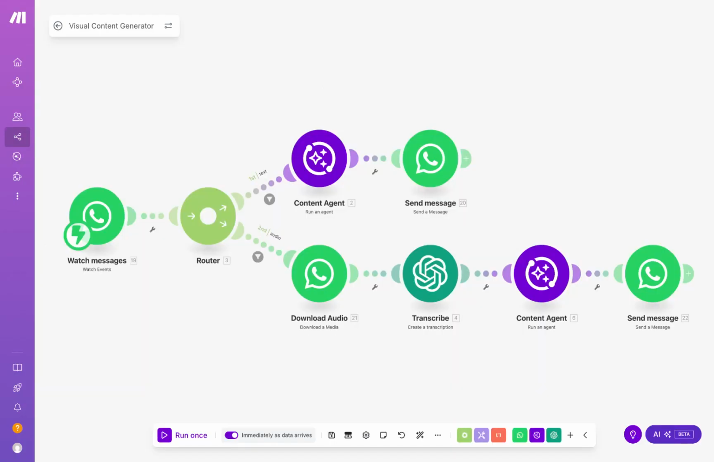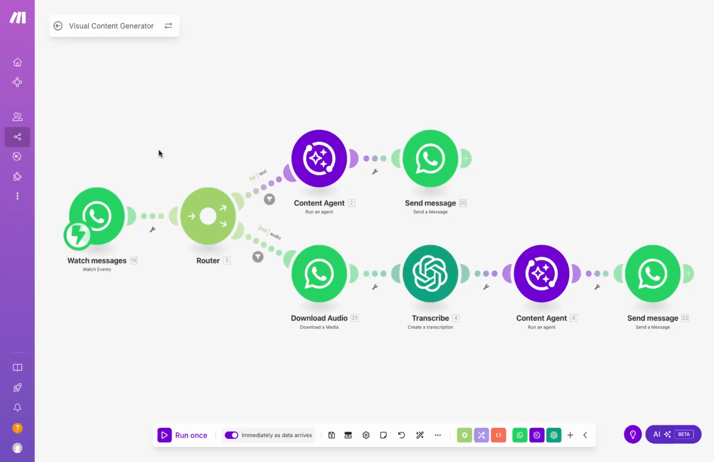Next, let's look at the main scenario for this agent. The way I've set this up is I'm going to look at every message coming into WhatsApp, and depending on whether it's a text message or a voice note, I'm going to route the messages one of 2 ways. In both cases, we're going to send the message to the agent that will decide what to do and send a reply to the user.